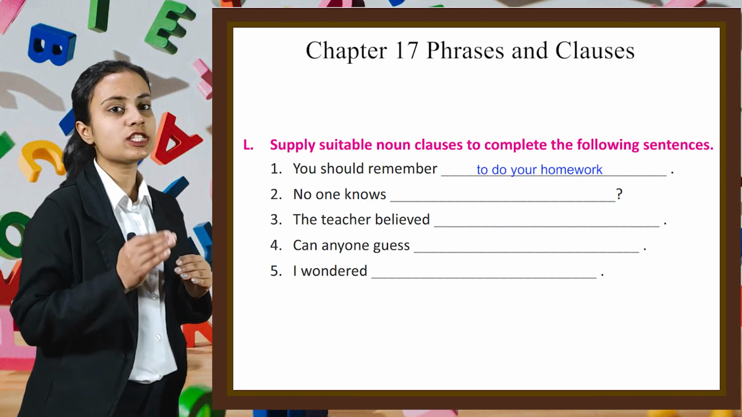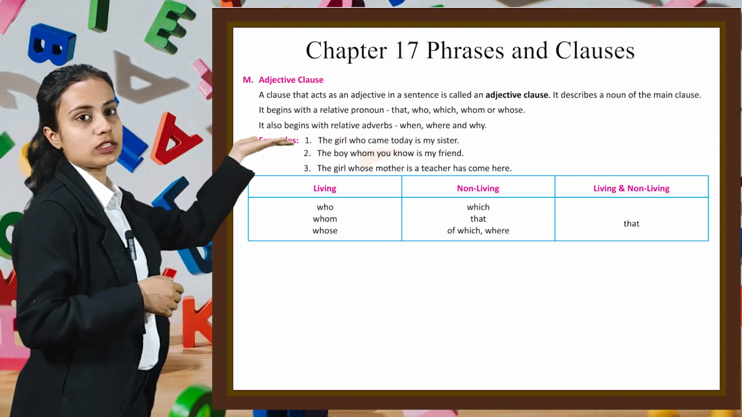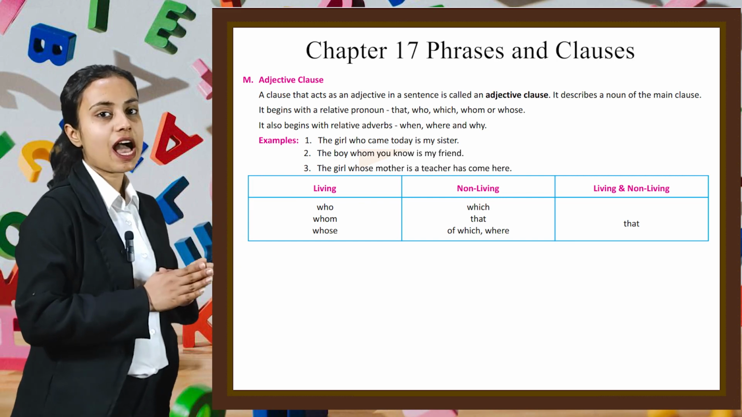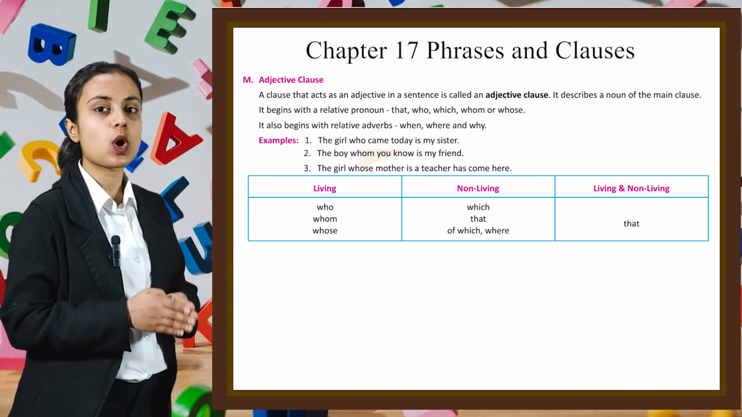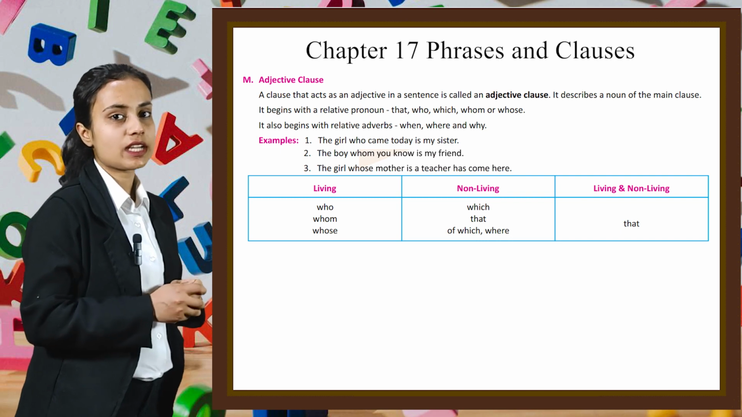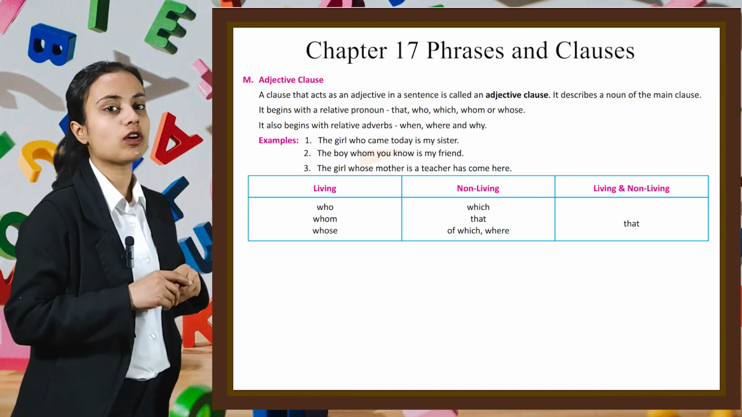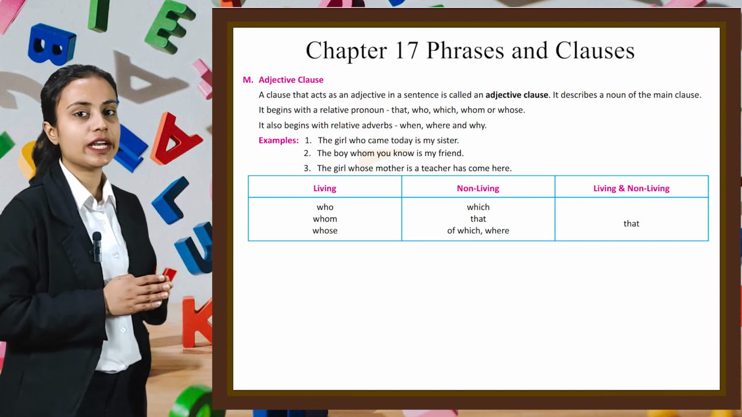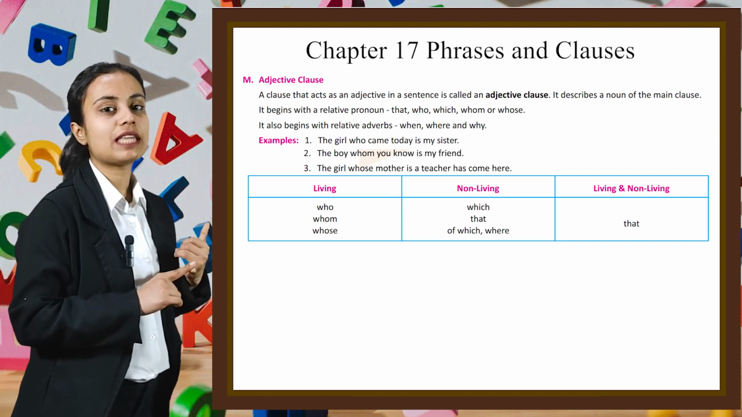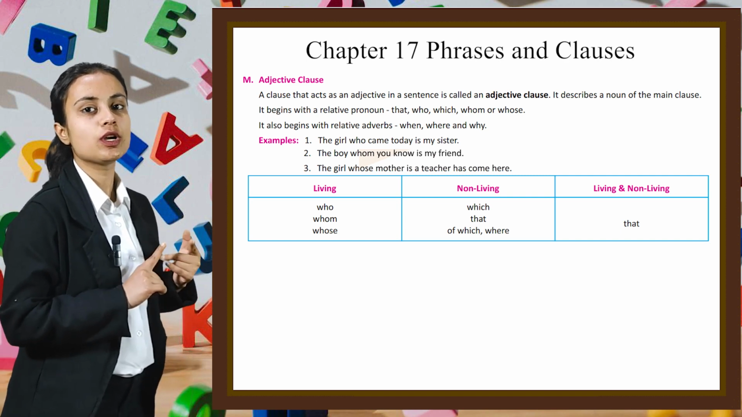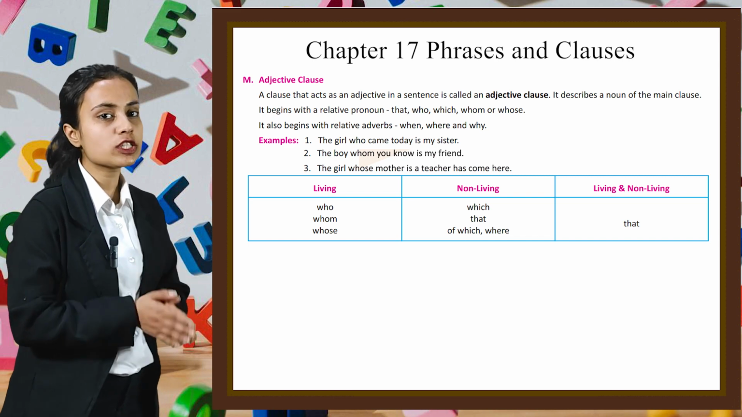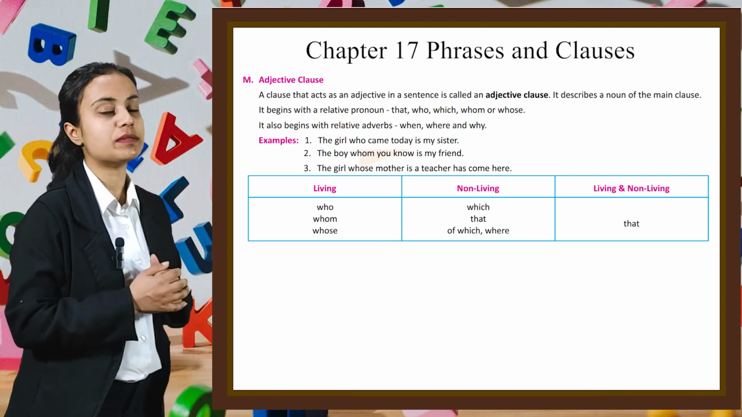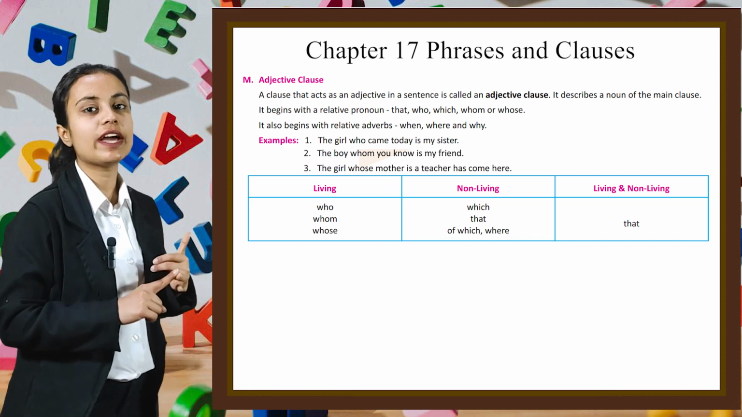Let's move to the next topic, which is adjective clause. A clause that acts as an adjective in a sentence is called an adjective clause. It describes a noun of the main clause. It begins with a relative pronoun, for example, that, who, which, whom, or whose. It also begins with the relative adverbs, for example, when, where, and why.